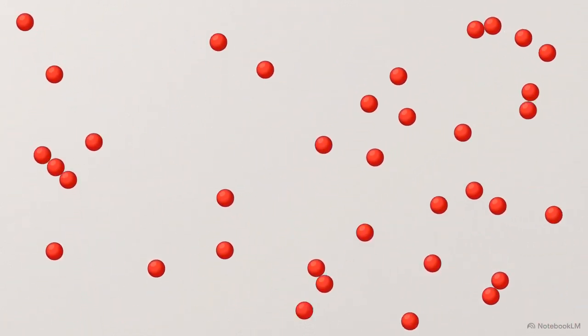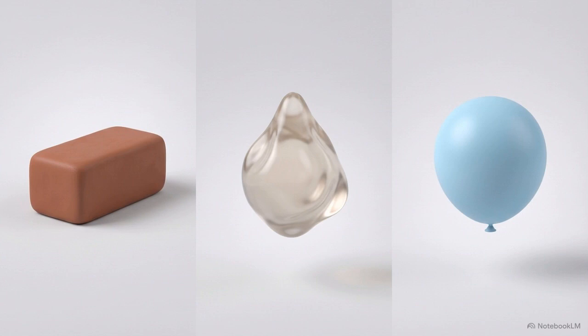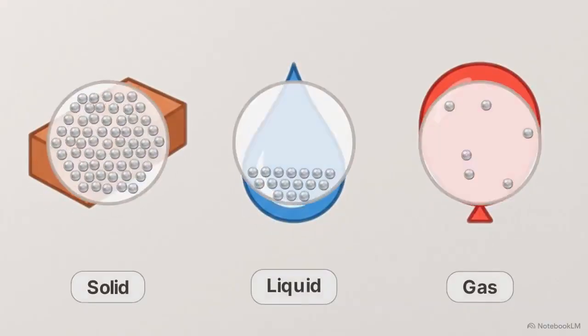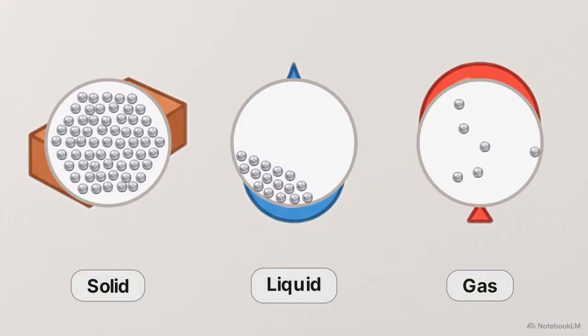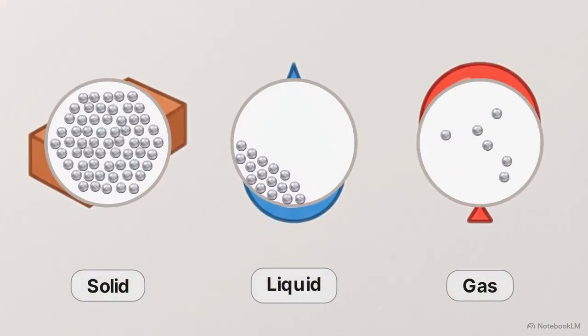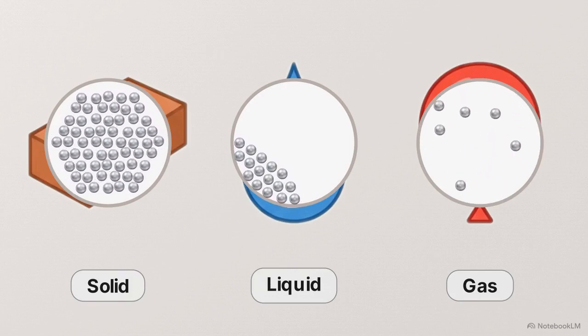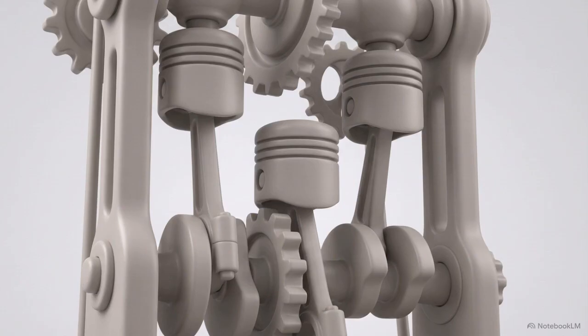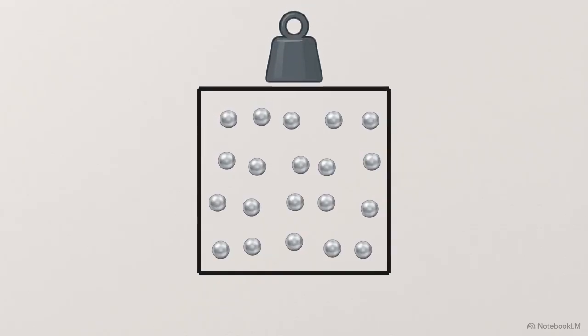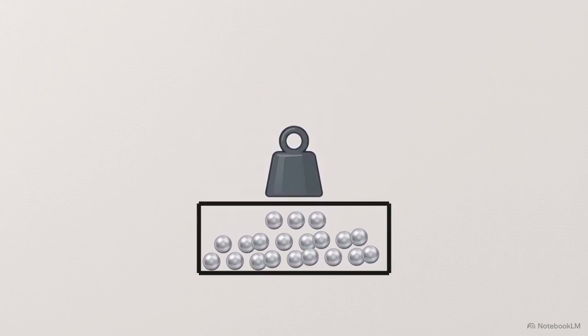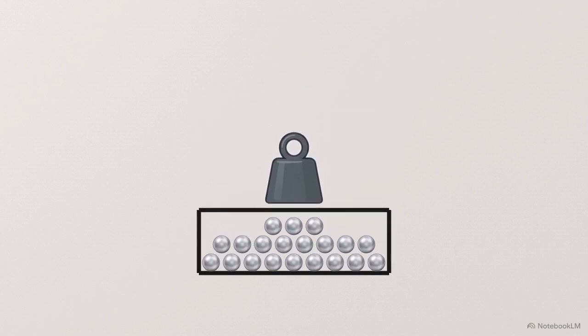This specific degree of microscopic freedom of movement is the direct cause of the macroscopic behavior we observe. The hidden spacing and movement at the particle level determine whether an object holds a rigid shape, flows into a puddle, or expands to fill a room. We can prove this hidden spacing exists using a simple physical test: compressibility. Compressibility is the measure of how much a substance's volume decreases when pressure is applied to it.